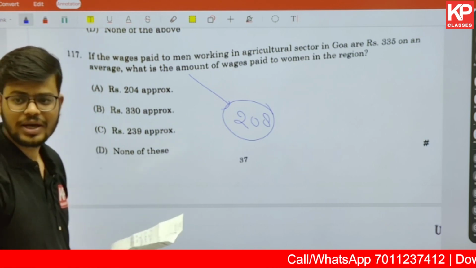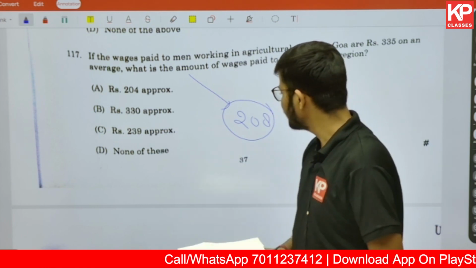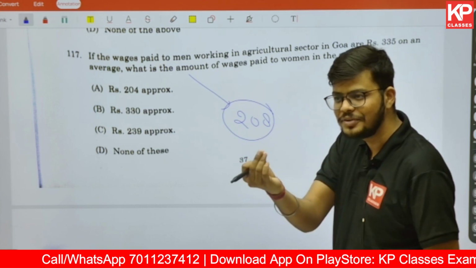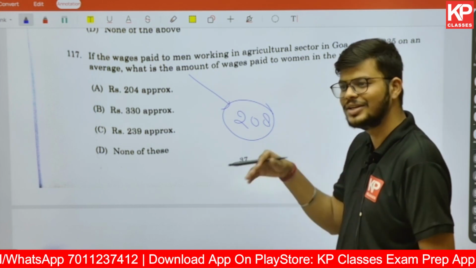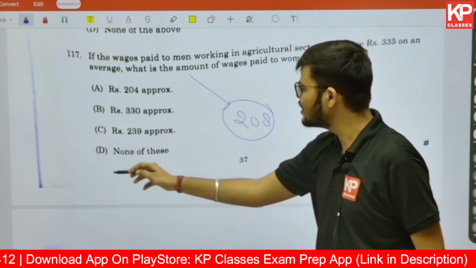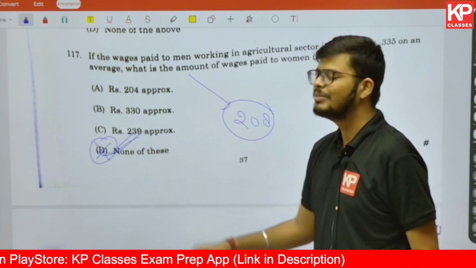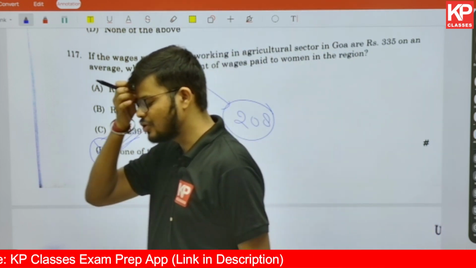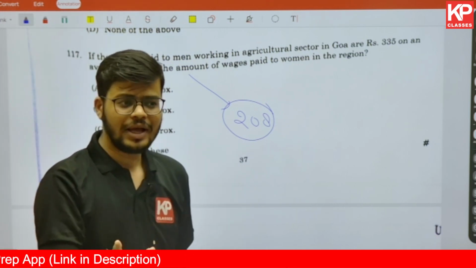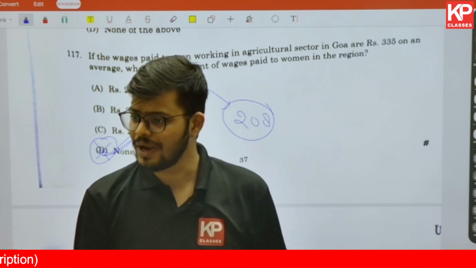We will be waiting for the answer key, but we cannot mark 204 and 208, since this is not a slight difference which we can ignore or consider an approximation. So 208 cannot be the answer, and it is nowhere given in the options. So none of the above will be the answer in this case, as per my opinion. But this should not be there in the exam, because most students think during the exam that we don't know if it is right or not, and we have only limited time. So it can create confusion in your mind during the exam.